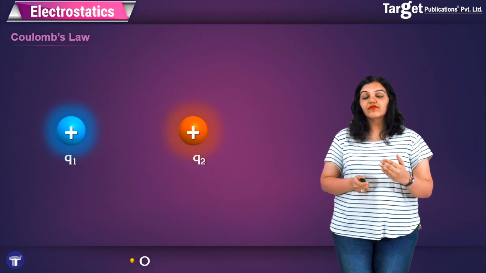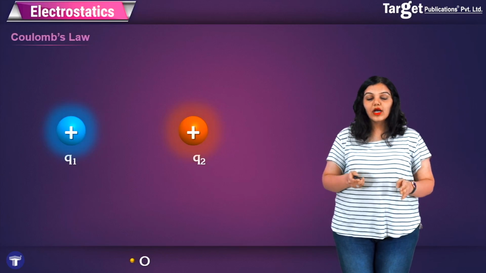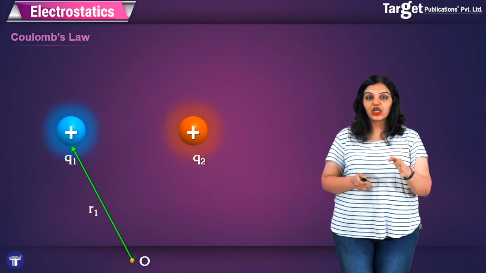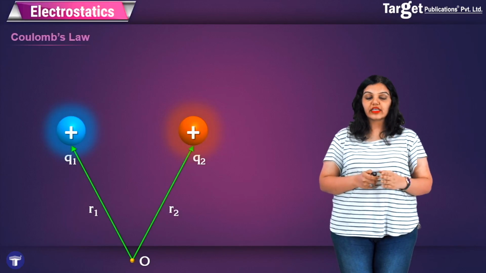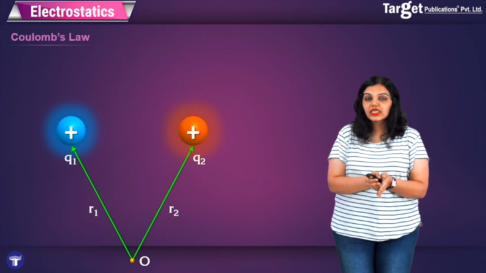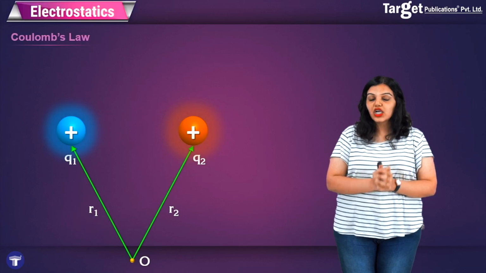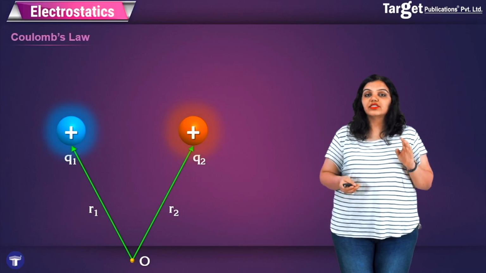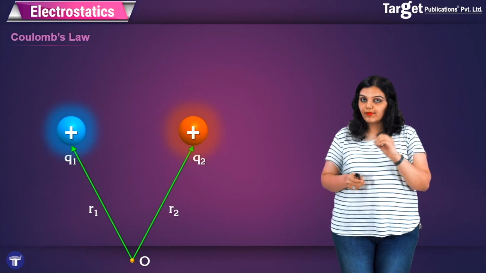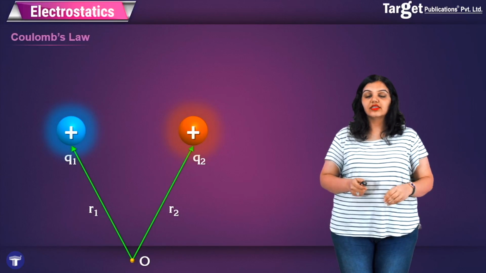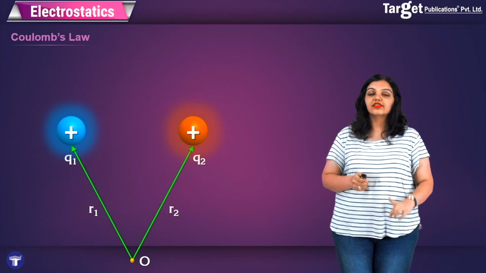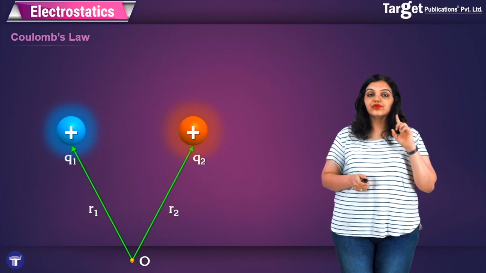And then we can find out and indicate r1 is the position vector of charge Q1, r2 is the position vector of charge Q2. Now I'm saying that the force is acting between these two charges, but what is the direction of this force? We know that these two charges are positive and like charges repel each other, and therefore I will indicate the force acting on Q2 due to Q1.